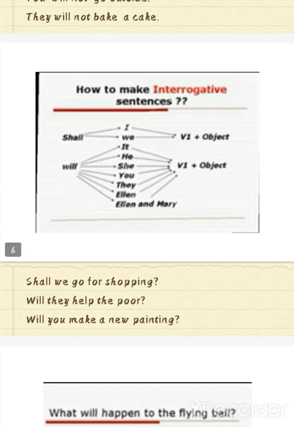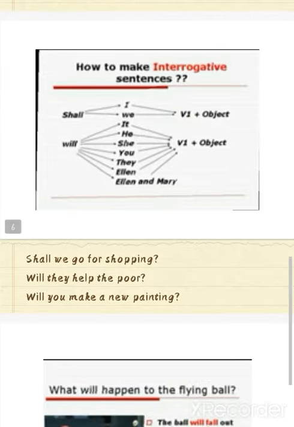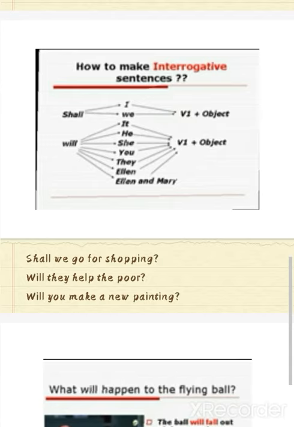Now move towards interrogative sentences, how to make question sentences. As with your previous two lectures, whenever we make question statements, we bring our helping verb to the beginning of the sentence.